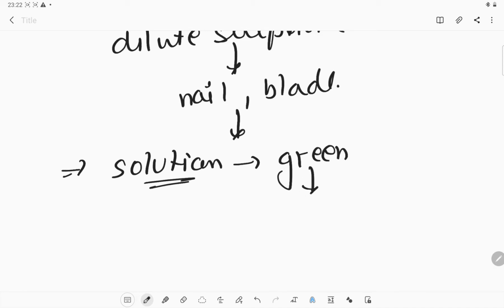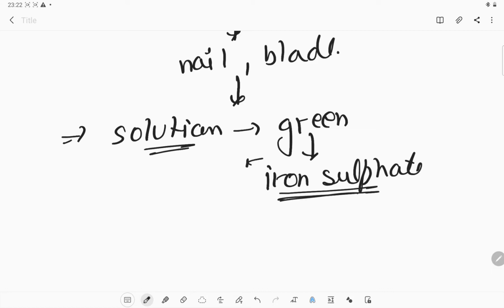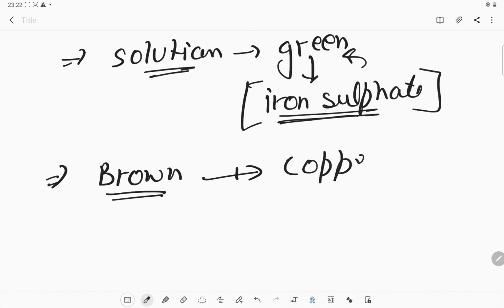Okay, why the green color? Because the iron will become iron sulfate, and that iron sulfate is a new substance, and that new substance gives a new color which is green. What else? Similarly, in this reaction we'll get a brown deposit on the iron nail. What is this brown substance? It is the copper, and copper is also a new substance for us.